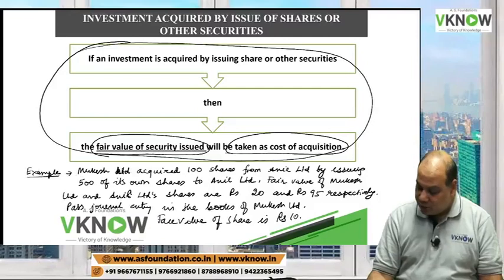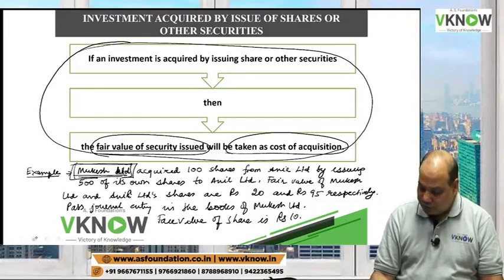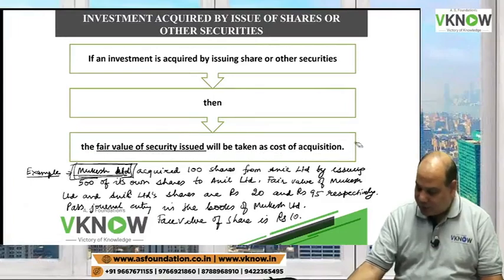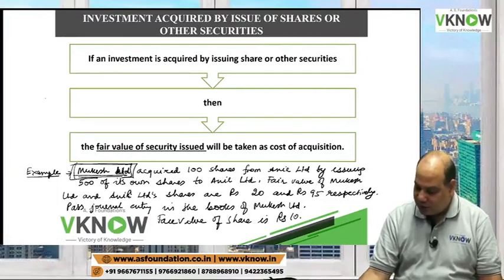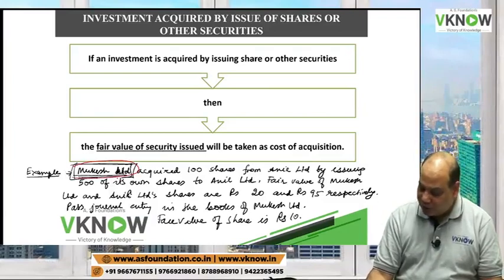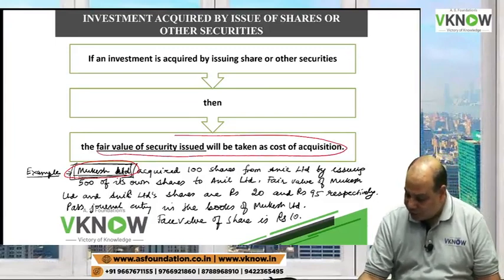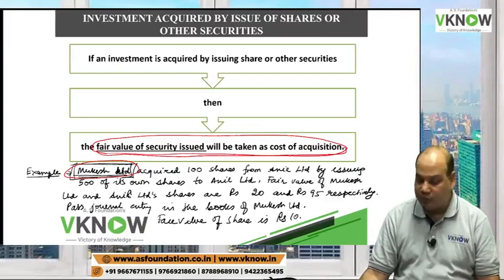Now pass the entry in the books of Mukesh Limited. You are supposed to be the accountant of Mukesh Limited. What entry will you pass? Pass it yourself and give me the answer. Today your intelligence is on test in full public view. By applying this paragraph, the fair value of security issued will be taken as the cost of consideration.